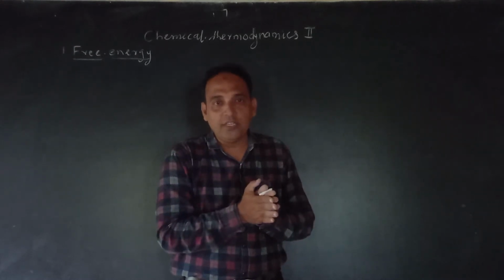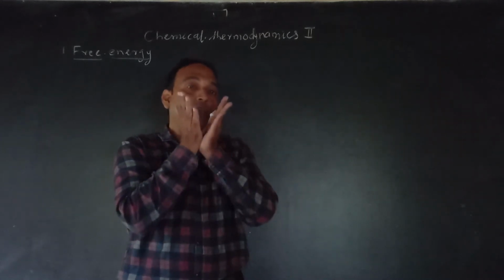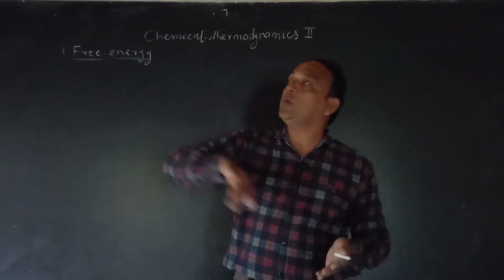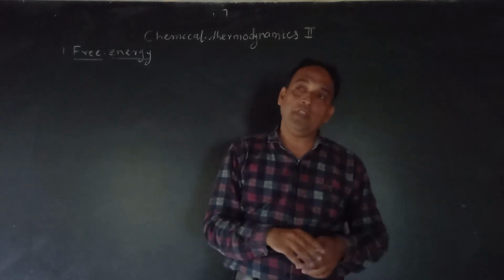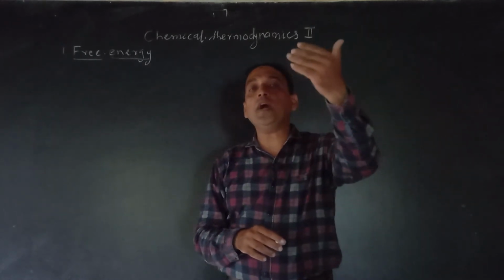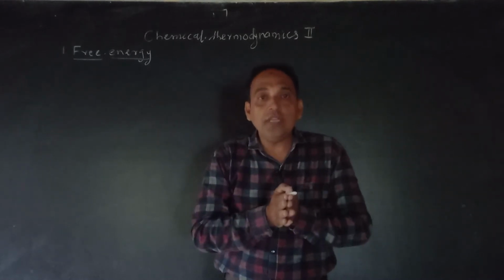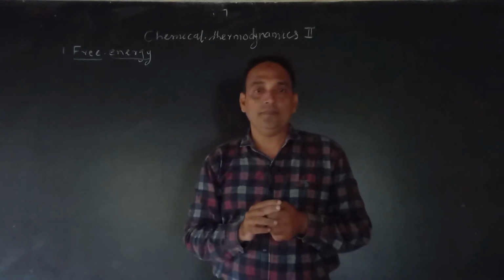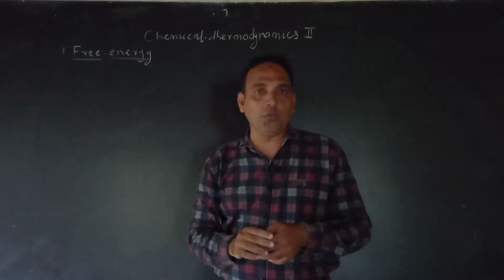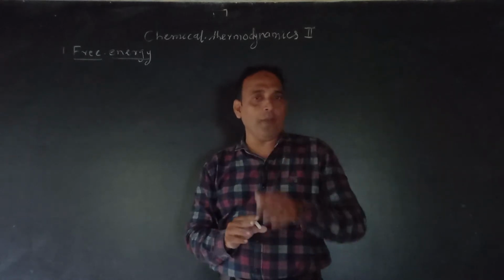One form of energy can be converted into another form of energy, and looking at that concept we will come to our point, what is free energy. When one form of energy converts into another, when energy converts into work, all energy cannot be converted into work. There is some loss of energy. Just concentrate on my points.